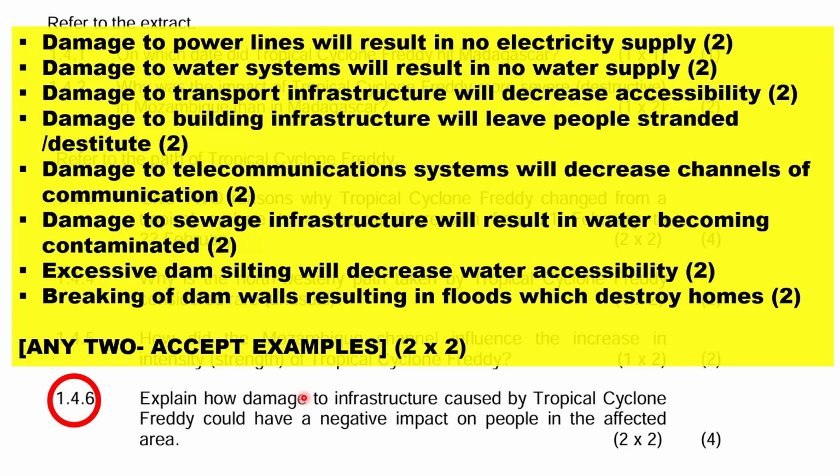damage to power lines leads to no electricity. Damage to water systems leads to no clean water. Damage to roads means people cannot travel. Damage to the buildings leads to homelessness. Damage to communication systems means people cannot contact emergency services. Damage to sewage systems leads to water contamination.